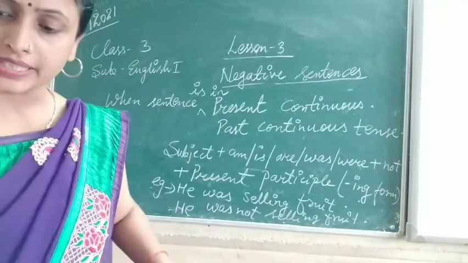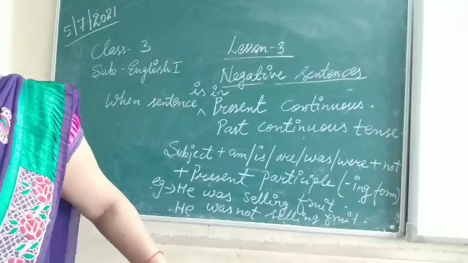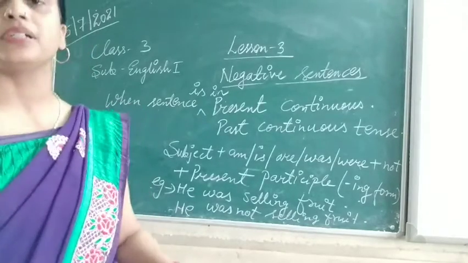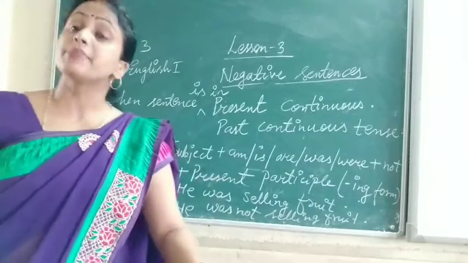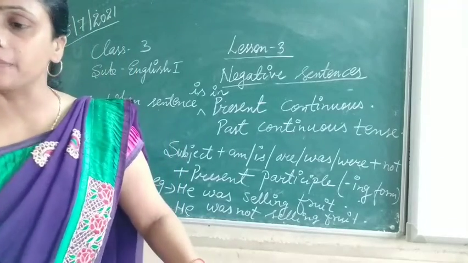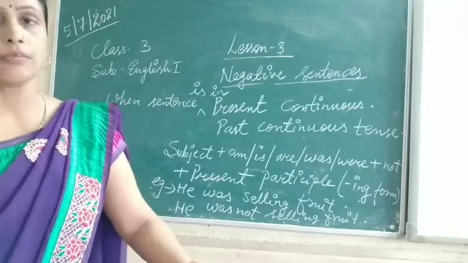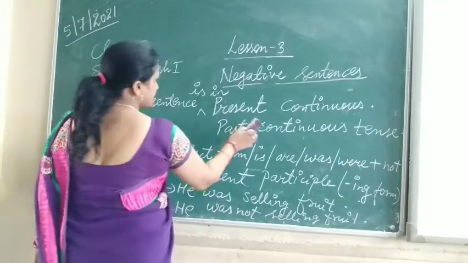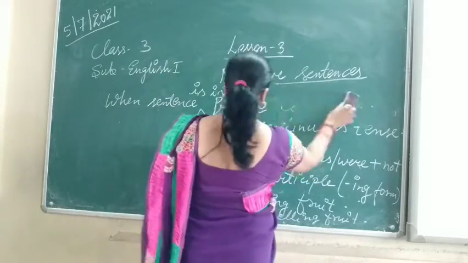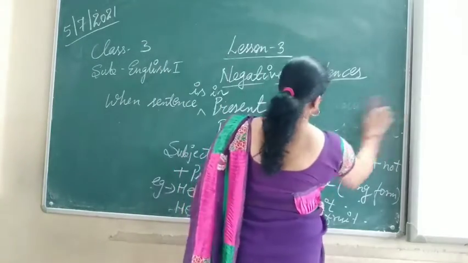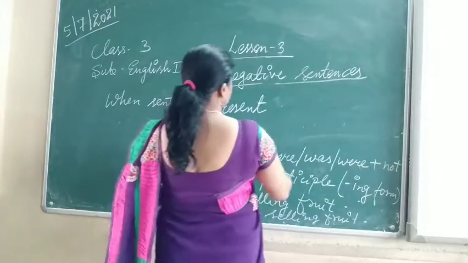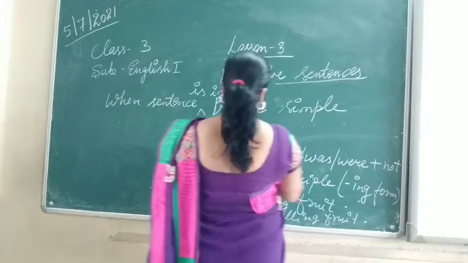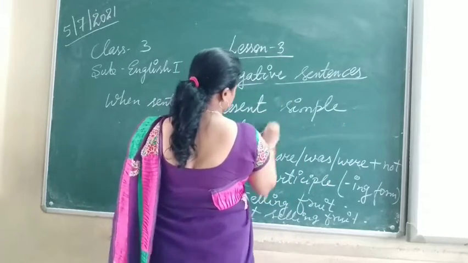Now again we will see another example of negative sentences in present simple or past simple. How is a negative sentence in present simple or past simple tense formed?